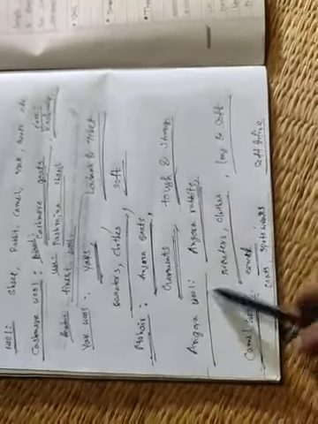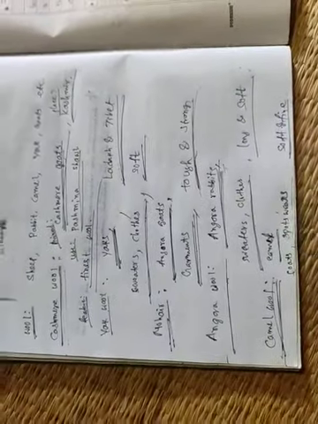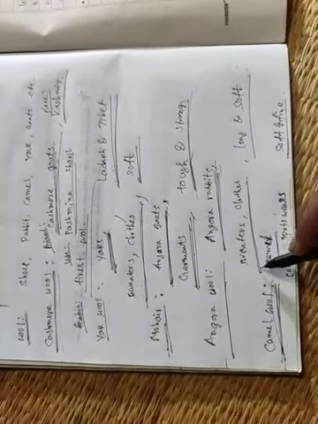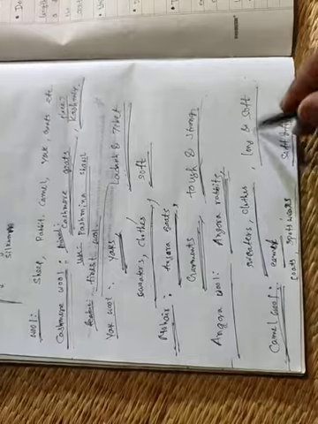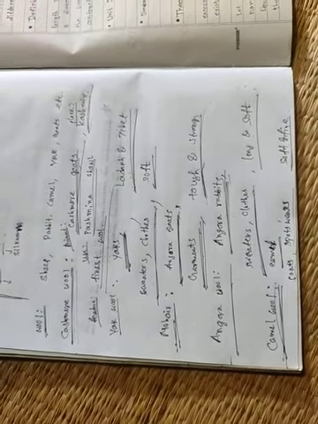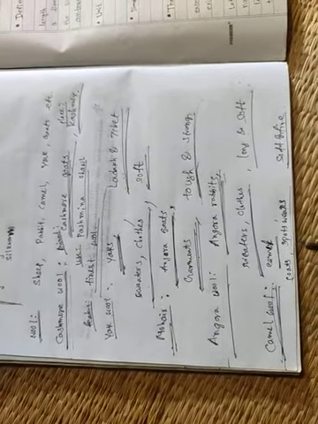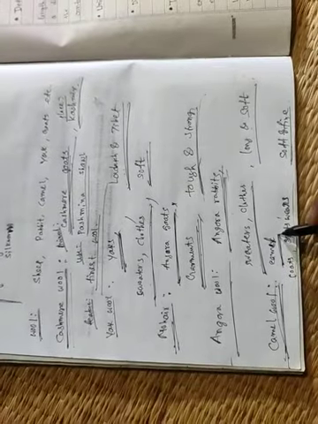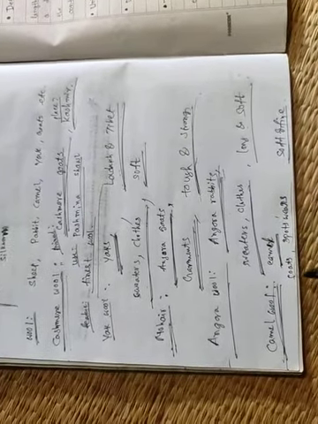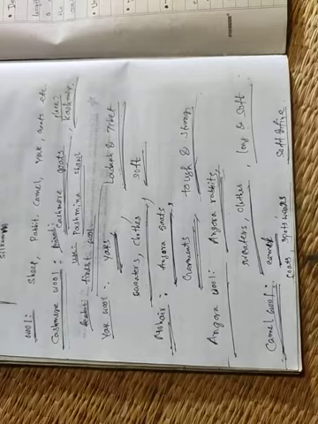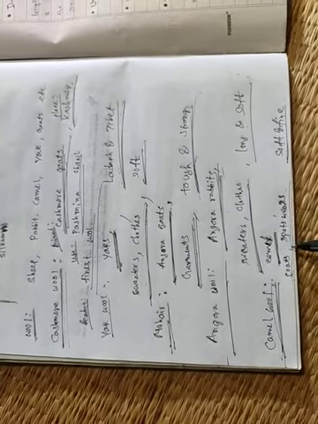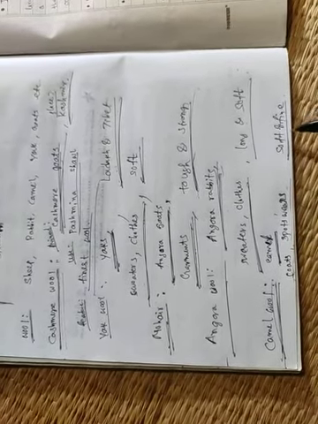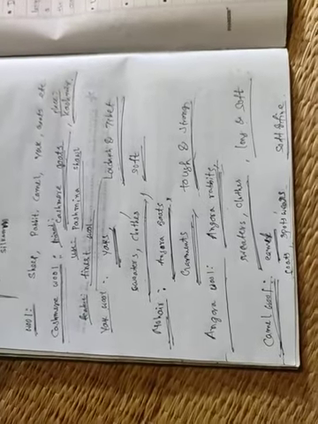Next, Angora wool from Angora rabbits, place not given, used to make sweaters and clothes, very long and soft. Next, camel wool obtained from camel, place not given, used to make coats and sportswear, etc., and very soft and fine. So clear?